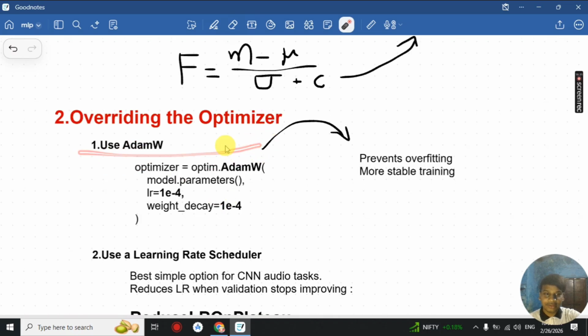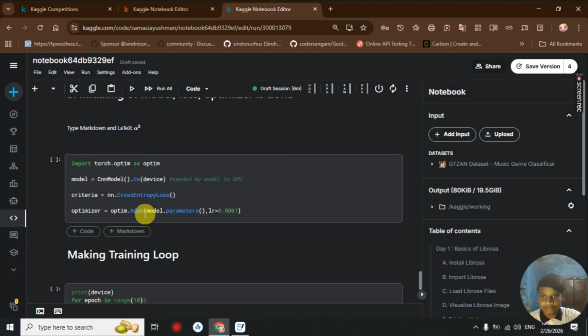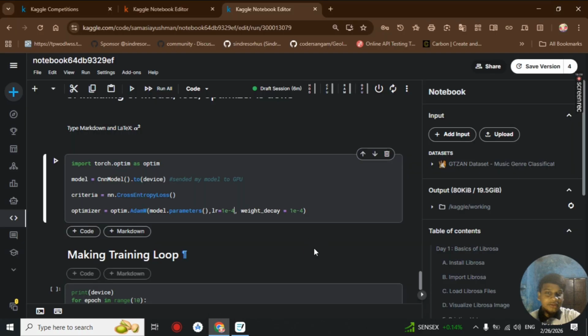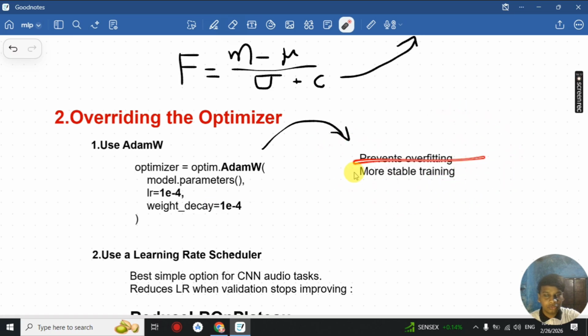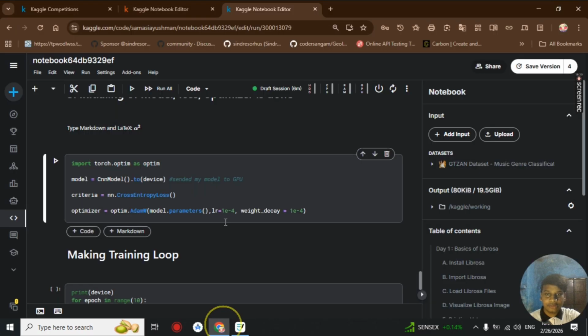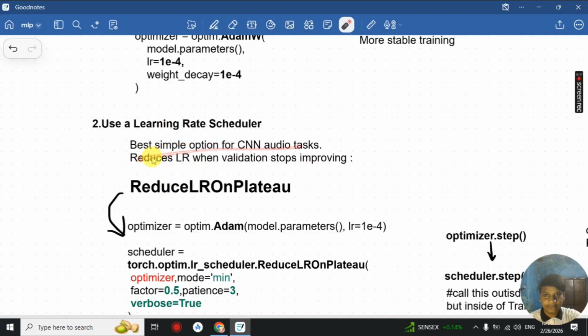Next we have is the optimizer. So the first thing you could do is use your AdamW optimizer, which is generally used in our transformer part, but since we are making a big model here, you could use AdamW. For the learning rate and the weight decay, use the same value, 1e-4. Okay, so a very small learning rate will help us prevent overfitting, and it gives a more stable training curve. But generally we use Adam only, but with our learning rate scheduler. This learning rate scheduler helps reduce our learning rate when the validation stops improving.